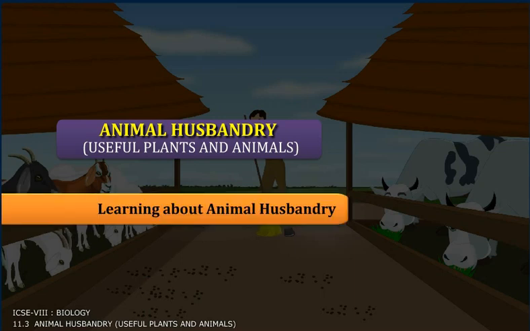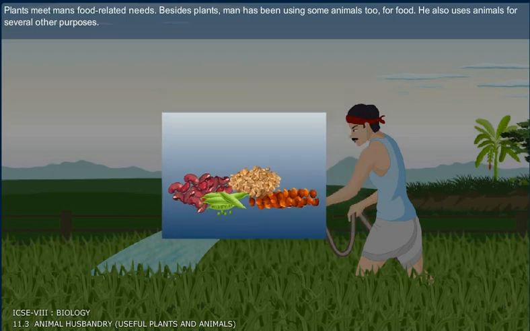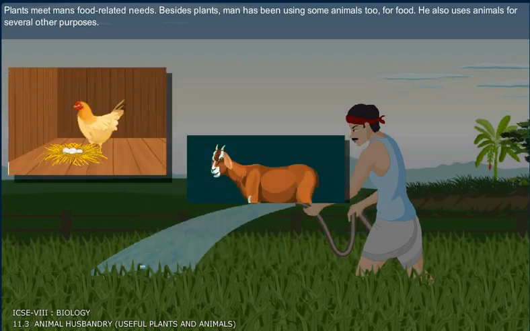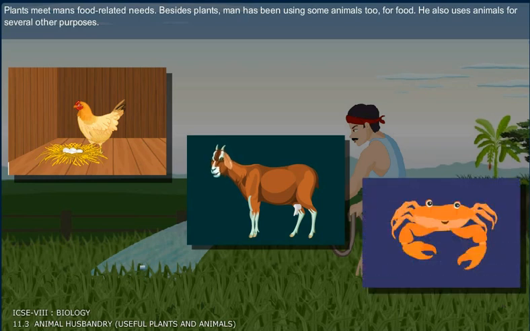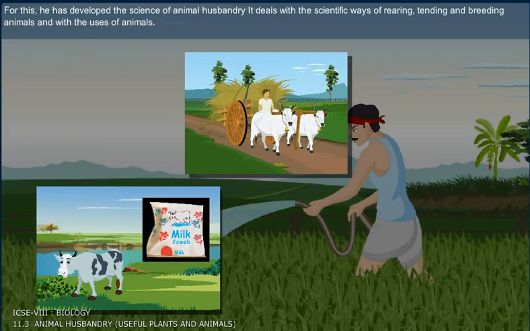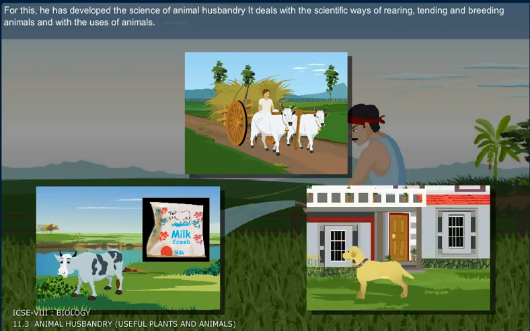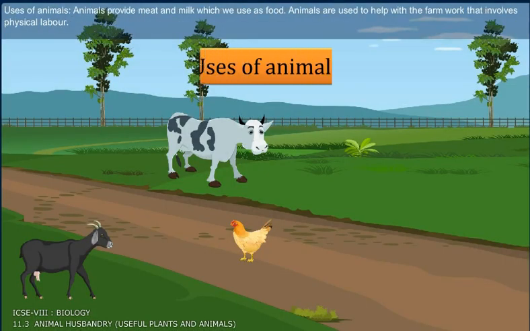Animal husbandry. Learning about animal husbandry. Plants meet man's food-related needs. Besides plants, man has been using some animals too for food. He also uses animals for several other purposes. For this, he has developed the science of animal husbandry. It deals with scientific ways of rearing, tending, and breeding animals and with the uses of animals.